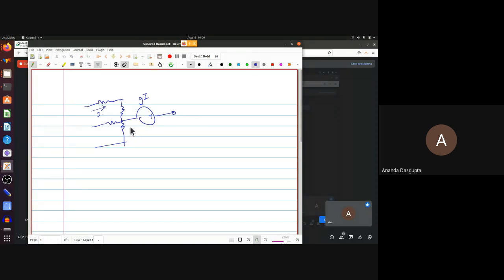So what this will ensure is that between this point and this point, there will be a potential difference of G times I. But this part will not carry any current, right? Because it can't. There's no possibility of any current flow here. So even if you were to detach this from the circuit, it will make no difference. If your question is, will there be a potential difference between the two ends? The answer is yes. But if your question is, will that make a difference at all or not? The answer is no.